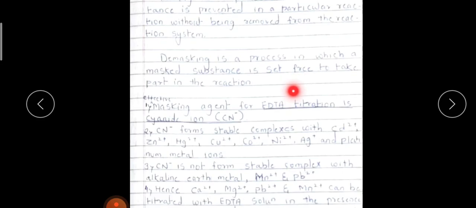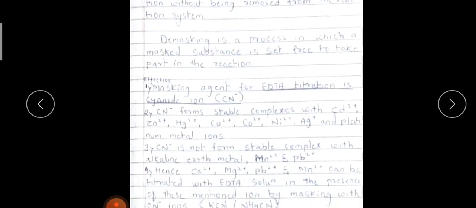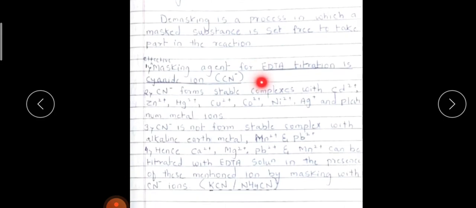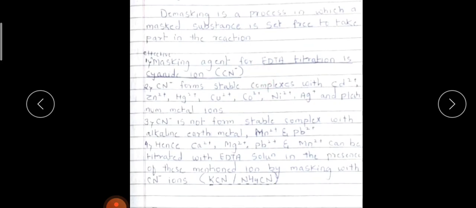A number of cations form stable complexes with cyanide. Cyanide does not form stable complexes with the alkaline earth metals, Mn2 plus and Pb2 plus. Hence calcium 2 plus, Mg2 plus, Pb2 plus and Mn2 plus can be titrated with EDTA solution in presence of these mentioned ions by masking with the cyanide ion. You can use potassium cyanide or ammonium cyanide.